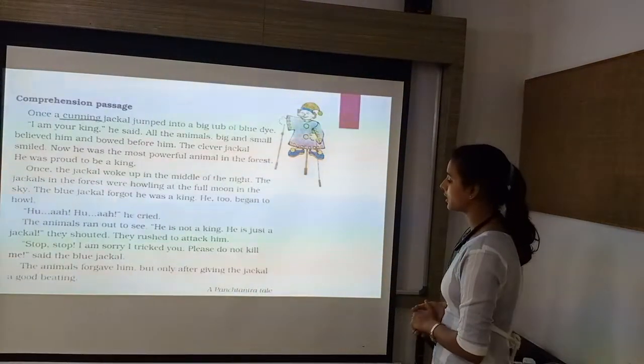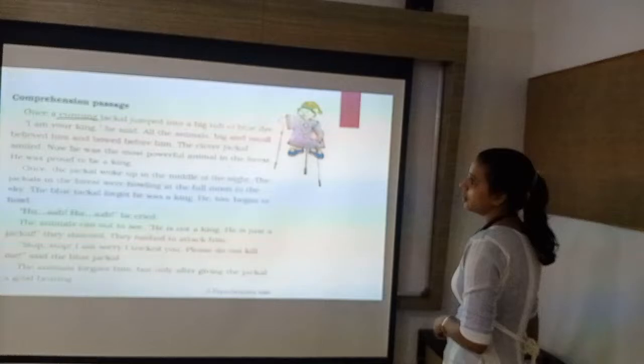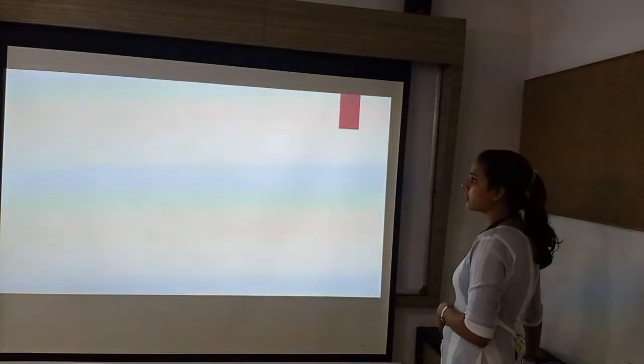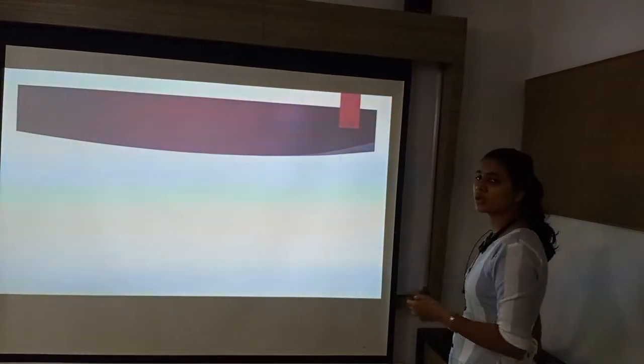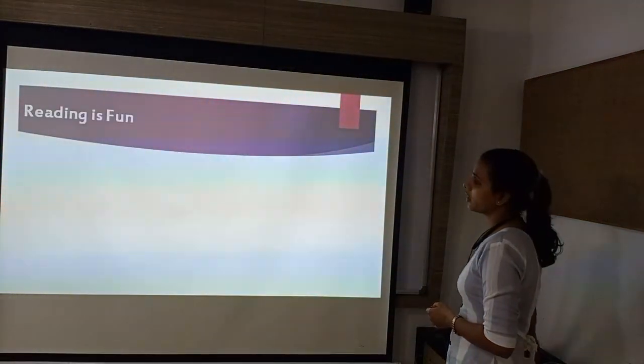This was a Panchatantra tale, a Panchatantra story. In Panchatantra, lots of stories about animals are given. So this story was also from the Panchatantra stories of animals.